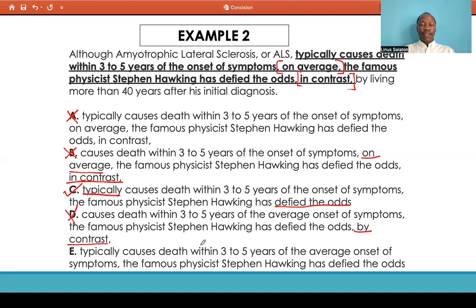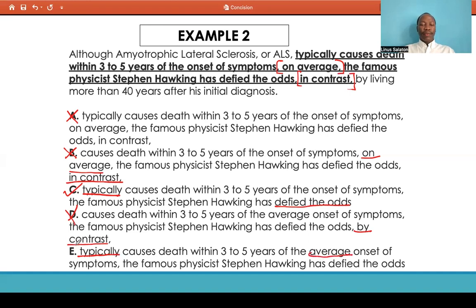E says typically causes death within 3 to 5 years of the average onset of symptoms. The famous physicist Stephen Hawking has defied the odds by living more than 40 years after initial diagnosis. Now, this answer choice has typically and on average, which is conveying a similar meaning.